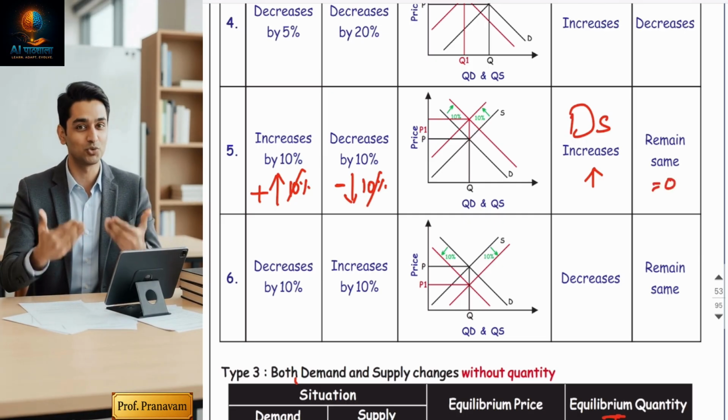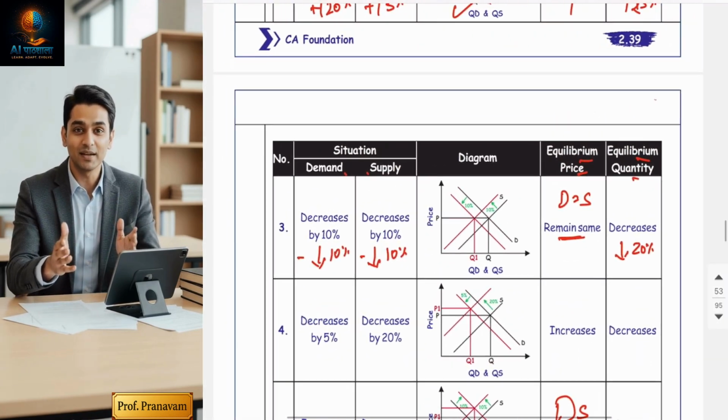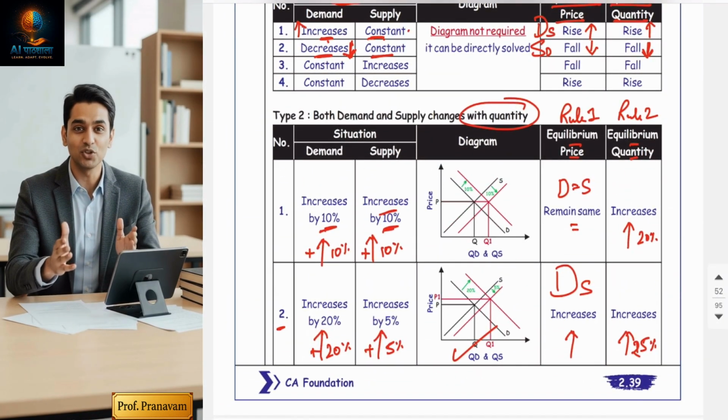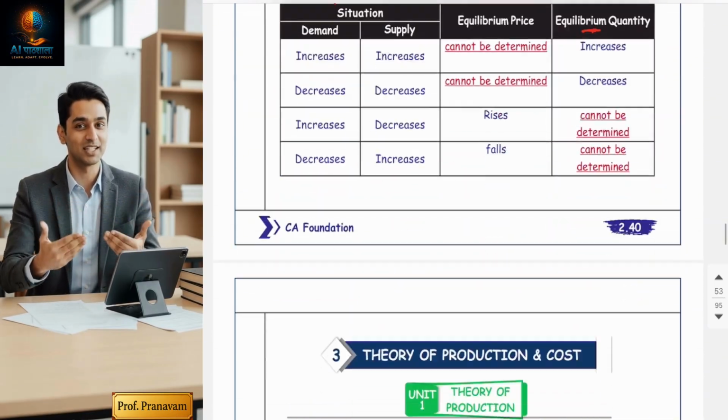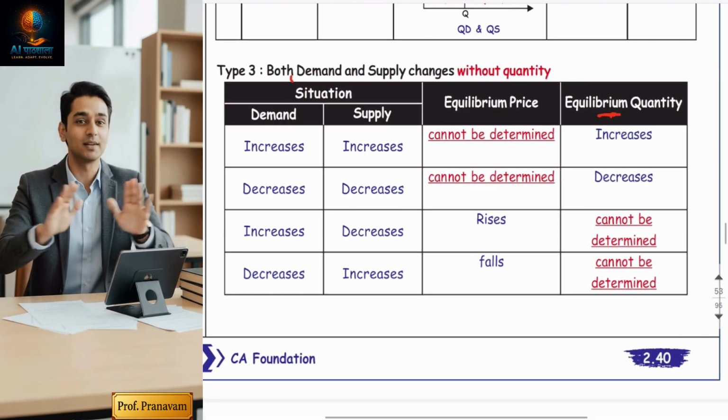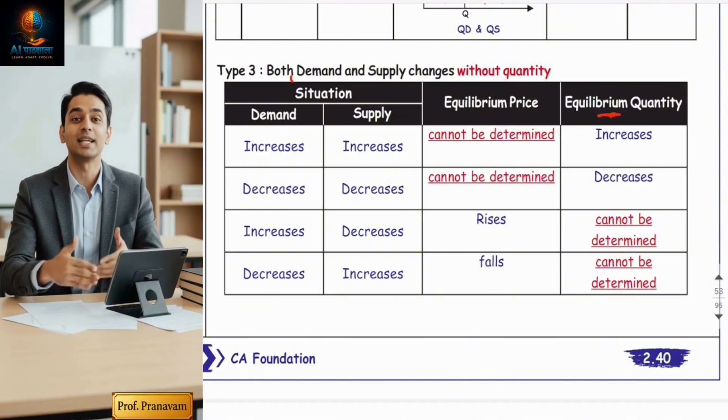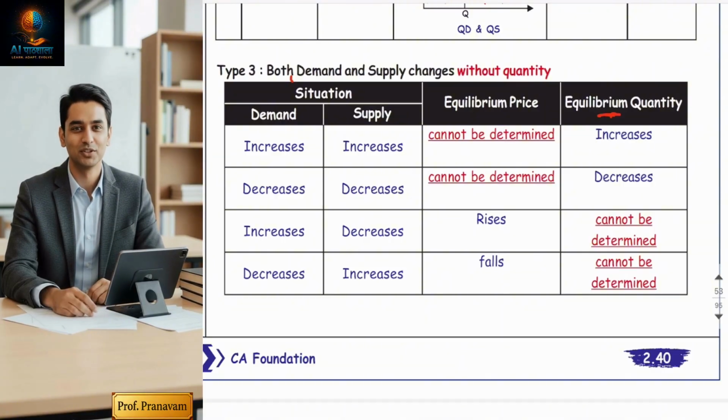So quantity will remain constant. So this is how you have to solve the second situation. I've given the name type 2. Okay, now type 3. Again, something more new concept, something from a different angle.